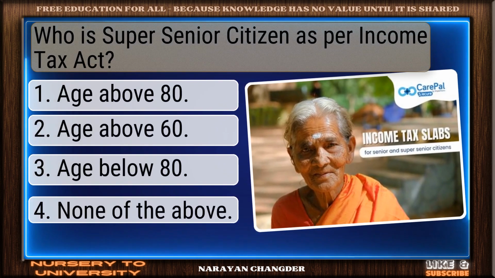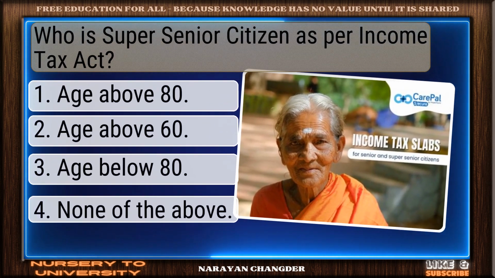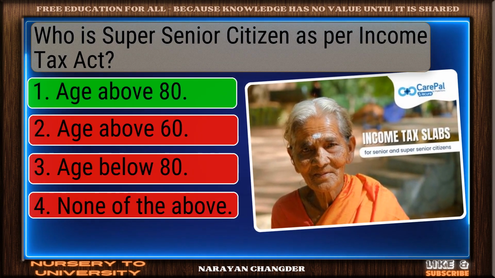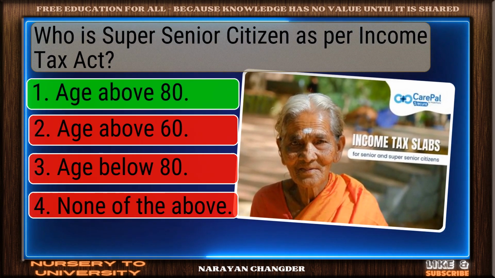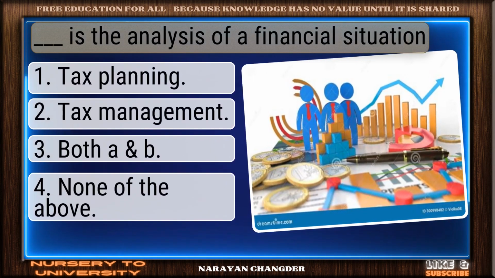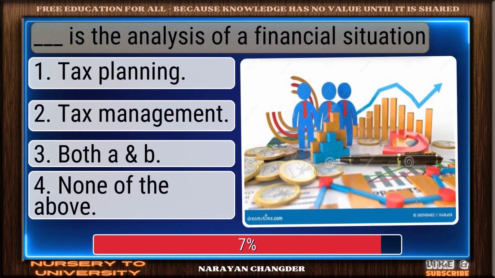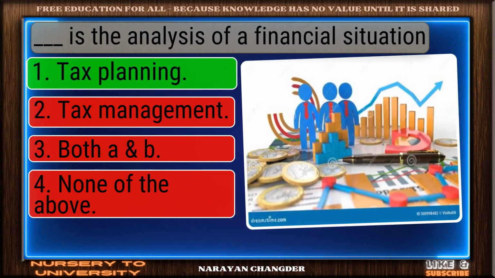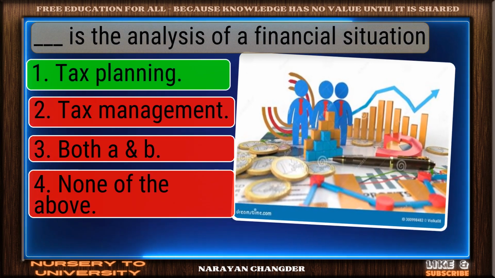Who is super senior citizen as per Income Tax Act? Smart move. Age above 80 is an accurate answer. Dash is the analysis of a financial situation. Right choice. Tax planning is the best answer.